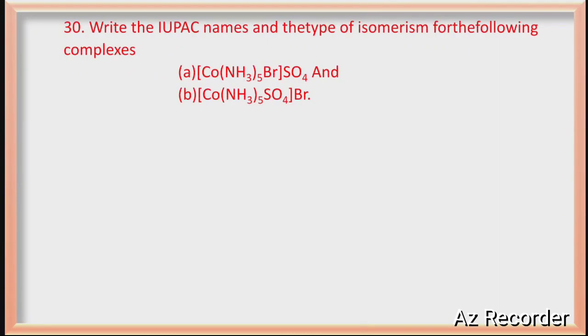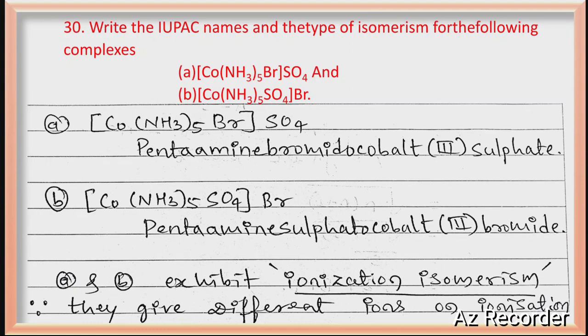Write the IUPAC name. These questions are from coordination chemistry. 2 coordination complexes are given to you, and you have to write the IUPAC name. If you want a detailed video, just comment below, guys. I will try to make a video on IUPAC nomenclature of coordination compounds. The first is pentaamminebromidocobalt(III) sulfate, where III indicates the oxidation state of cobalt in this complex. Second one, pentaamminesulfatocobalt(III) bromide. Special rules are there for this. You will definitely get 1 question in NEET and KCET also. If you want, comment below and I will make a video.